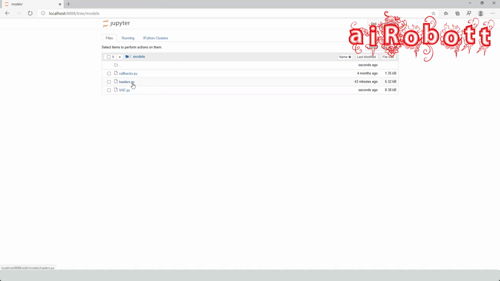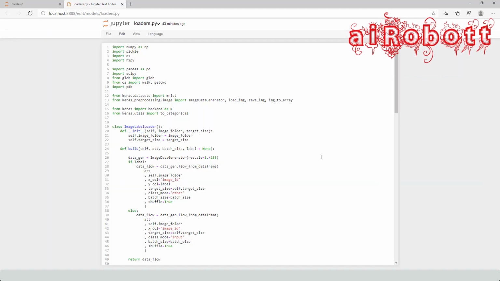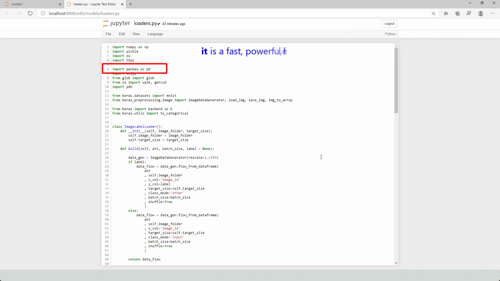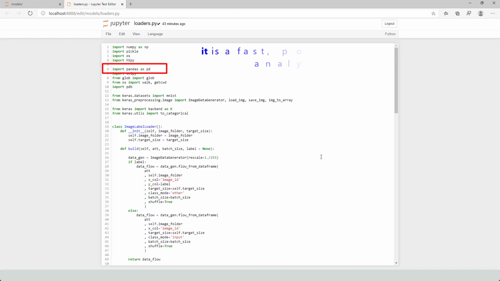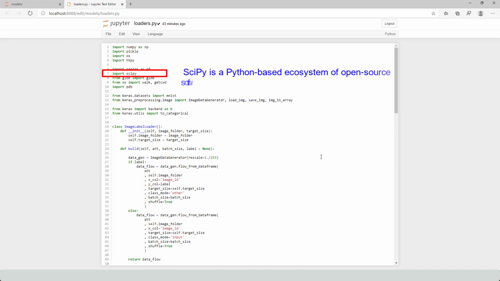Now we will edit the loaders.py module like this. The required packages are to be added at the beginning of this module. Let's import pandas. It is a fast, powerful, flexible, and easy to use open source data analysis and manipulation tool built on top of the Python programming language. Import pandas as pd. Import SciPy. SciPy is a Python-based ecosystem of open source software for mathematics, science, and engineering.